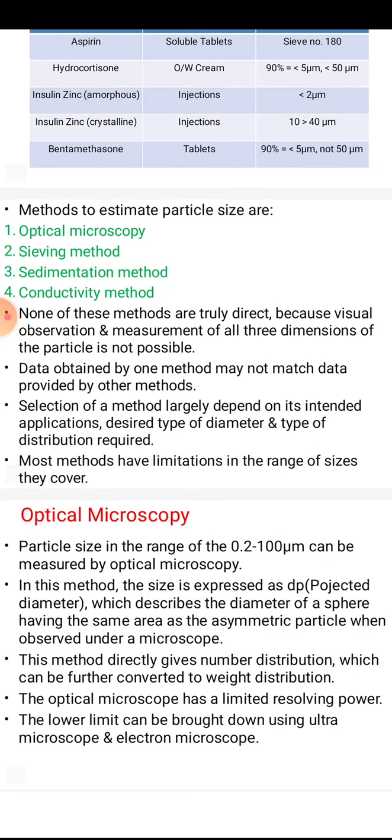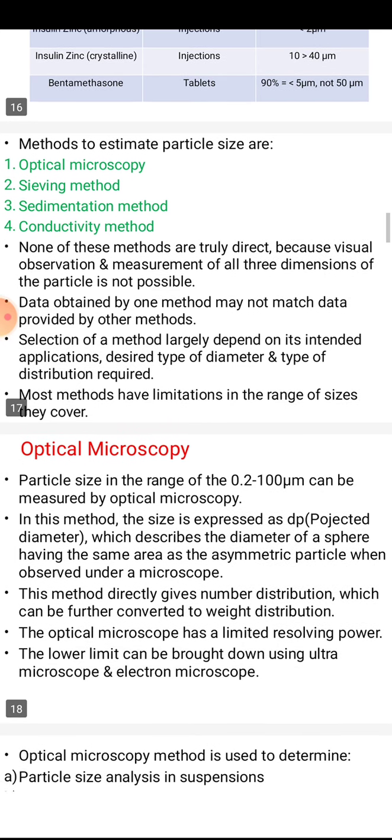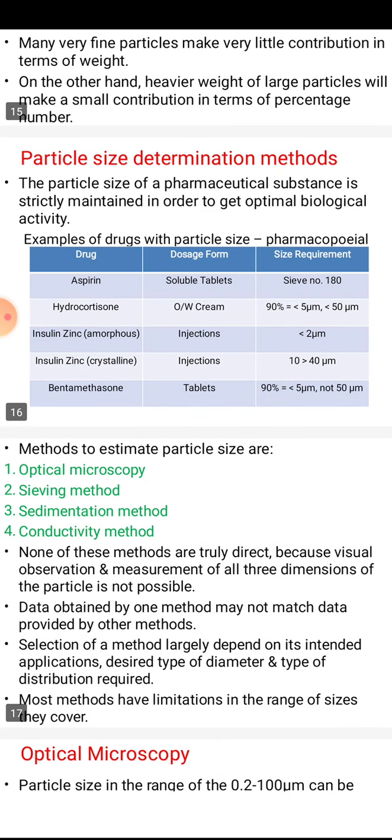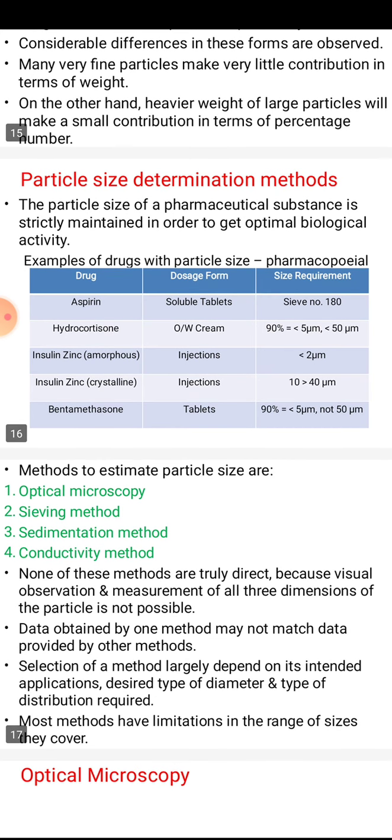And there are different methods to estimate the particle size. First is the optical microscope, second is the sieving method, third is the sedimentation method, and fourth is the conductivity method. In the next lecture, we will discuss in detail these particle size determination methods: optical, sieving, sedimentation, and conductivity.